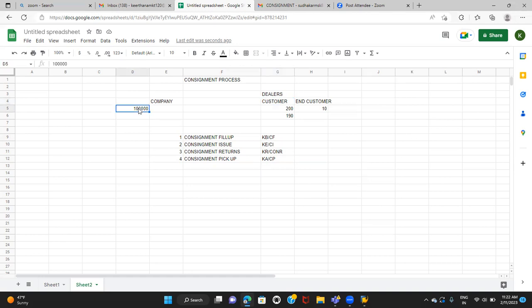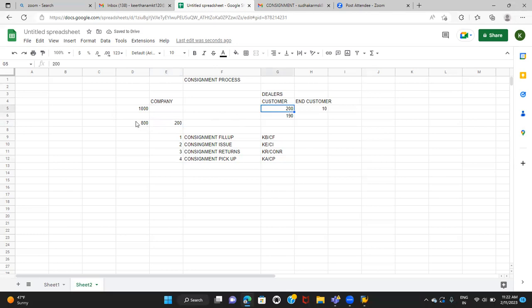Let's say my stock is 1,000. We are going to keep the stock of 200 at the customer's place. So we are going to make the delivery to the customer. The moment we do the PGI, my unrestricted stock will become 800 and reserved stock will become 200. It is a consignment stock. Reserved stock is nothing but a consignment stock. That means 200 stock is reserved for the specific customer.